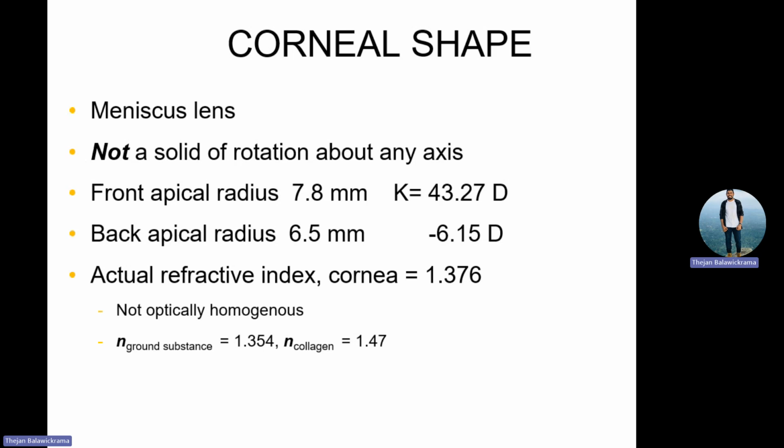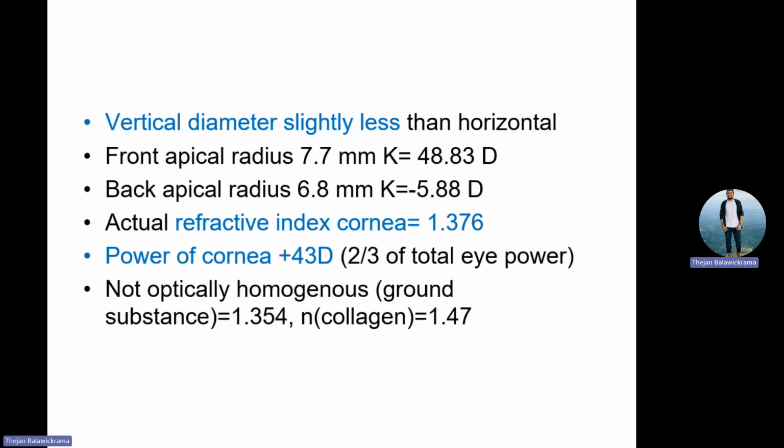Now, how this 43.27 came, how this minus 6.515 came, I think we have already done. Last time also we did, right? So the vertical diameter is slightly less than the horizontal, which we know. The front curvature is about 7.7 and the back surface is about 6.8. The range is 6.2 to 6.8 in normal, right?